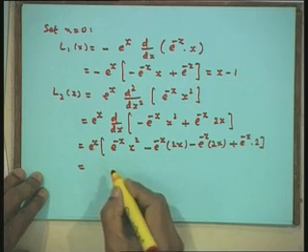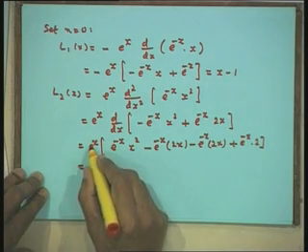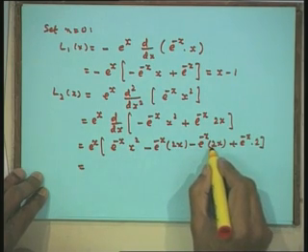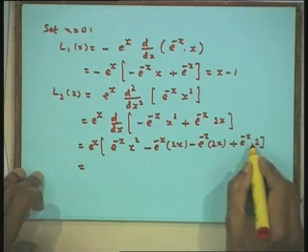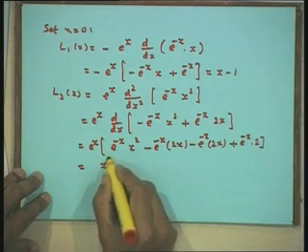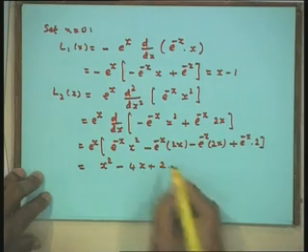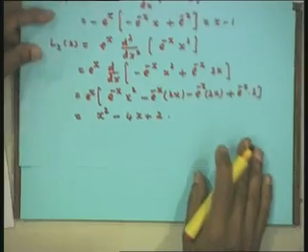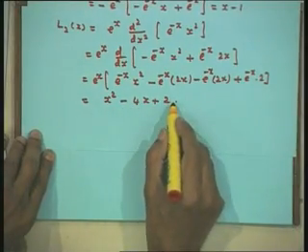Now, let us simplify it. E to the power of minus x cancels e to the power of x. This is x squared, this is minus 2x, this is minus 2x. Therefore, that gives us minus 4x and this gives us 2. Therefore, I will have this as x squared minus 4x plus 2. Therefore, the Laguerre polynomial L2 x is given by x squared minus 4x plus 2.